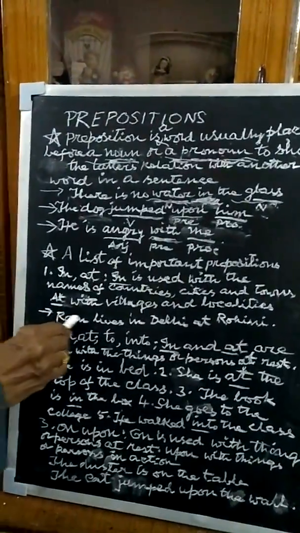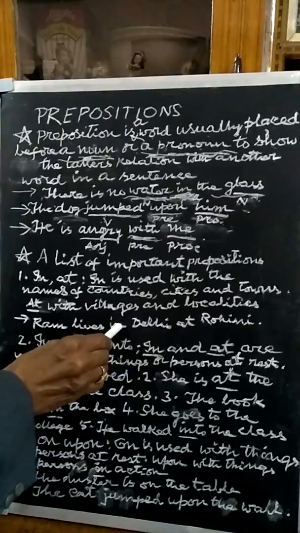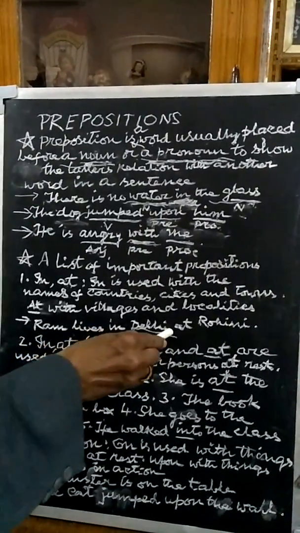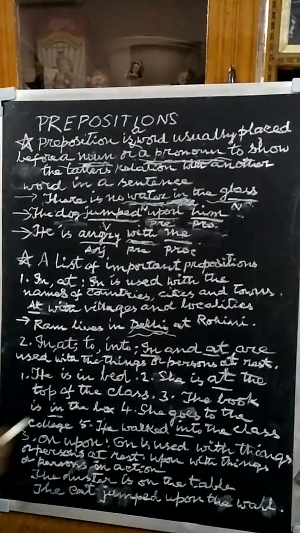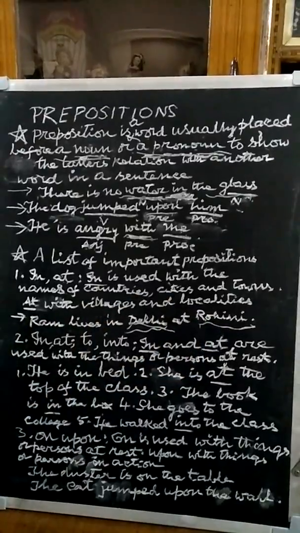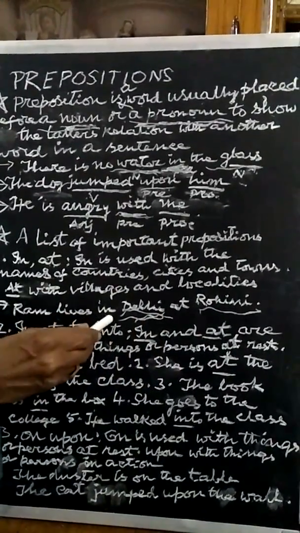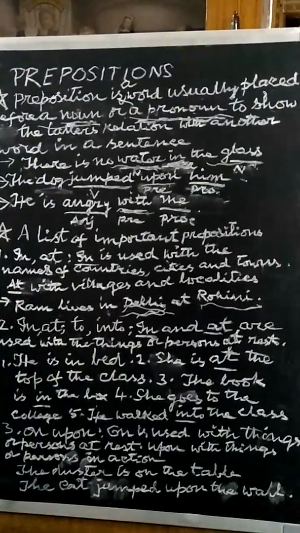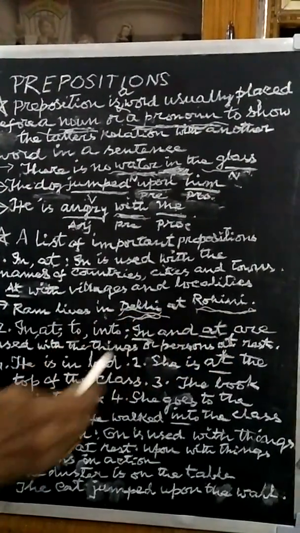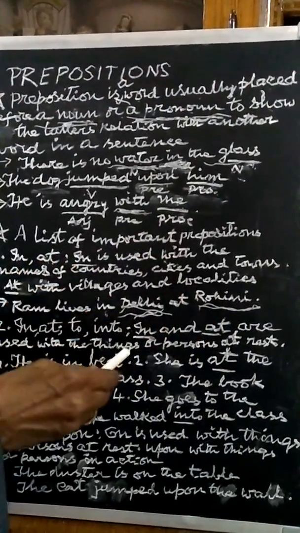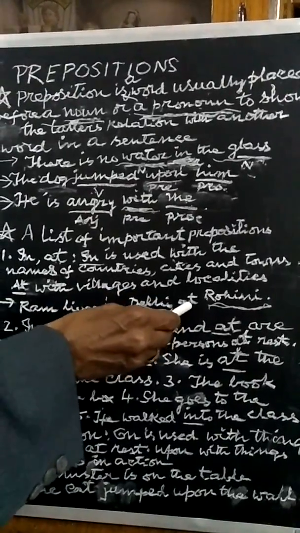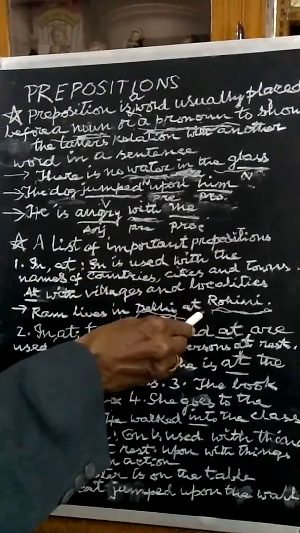Okay? Now look at this example. Ram lives in Delhi. It's a city. At Rohini, it's a locality. Because this is a city, we are using the preposition in. Because Rohini is a very big locality in Delhi, we are using this preposition at. Okay?